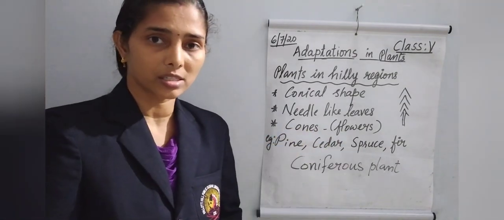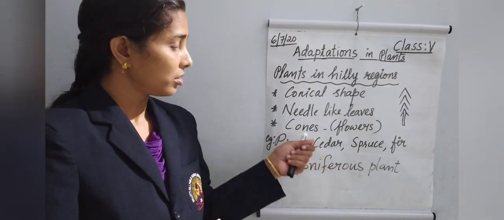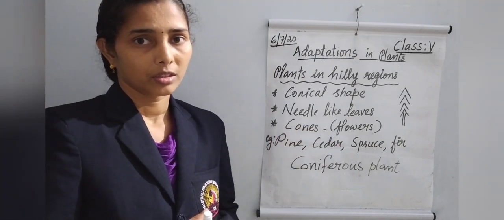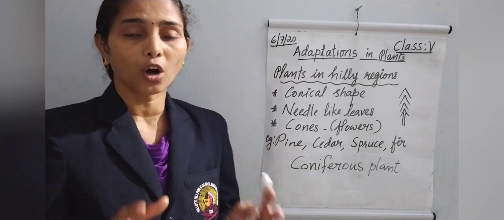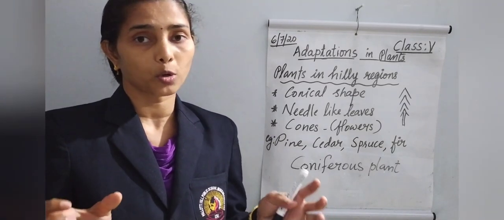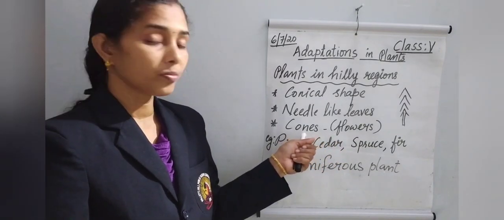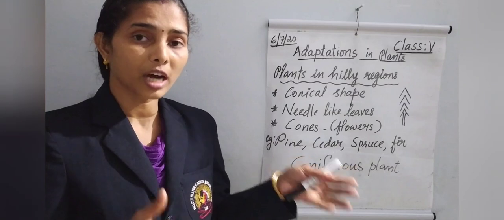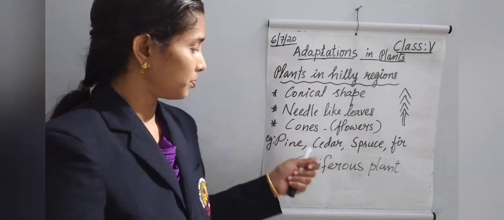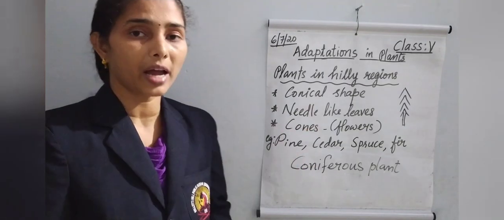Then what about their leaves? Their leaves are adapted to live in the cold condition. That is, their leaves are needle-like leaves. Then they don't have flowers. Flowering and reproduction like that is not possible in the hilly regions. Instead of flowers, they have cones. I'll show you the picture of cones.